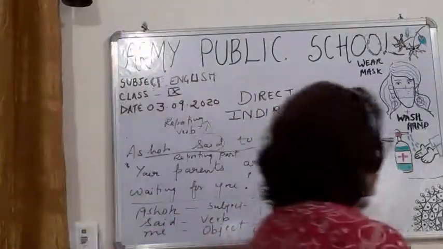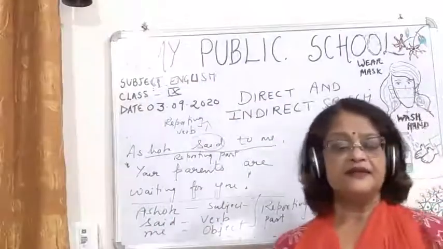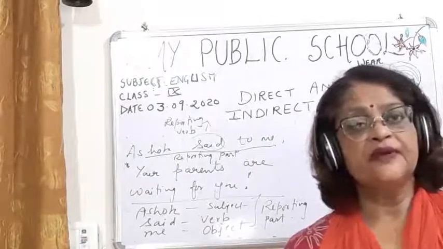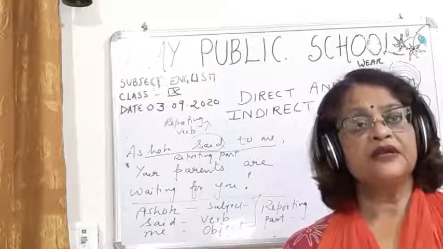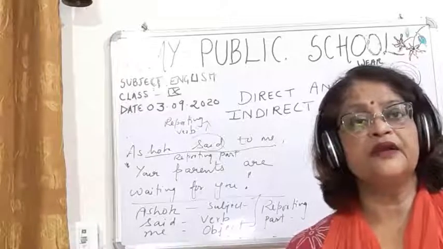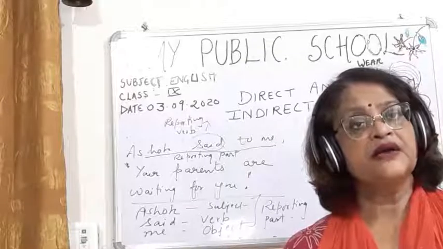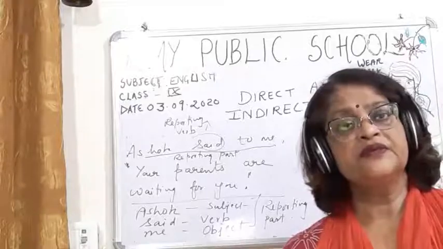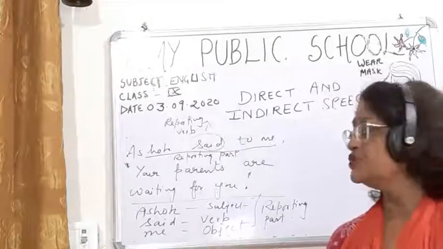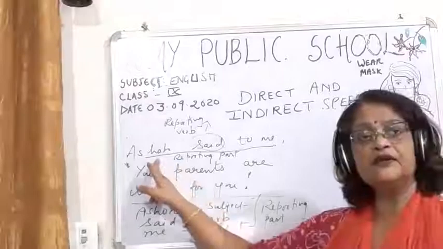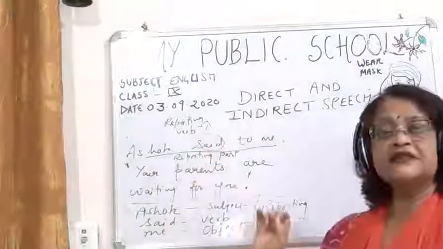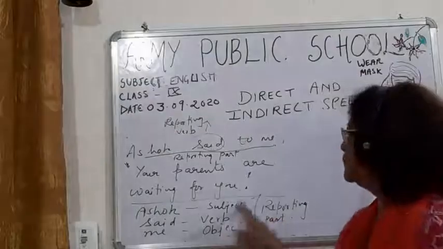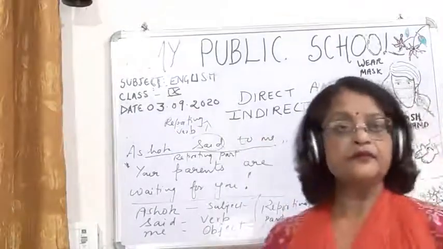So children, again I will ask you, in the reporting part you have to see three things. What is the subject in the reporting part? What is the verb in the reporting part? What is the object in the reporting part? Those three things you have to see. So the subject here is Ashok. The verb here is said. And the object here is me.